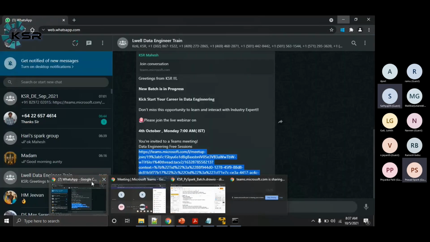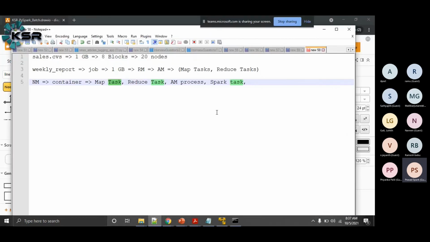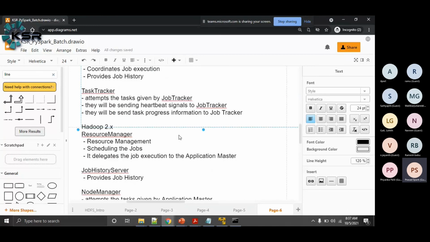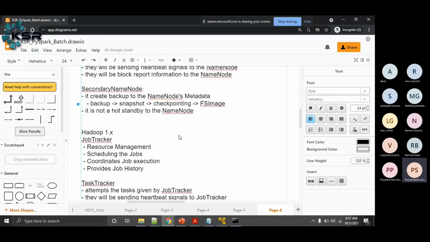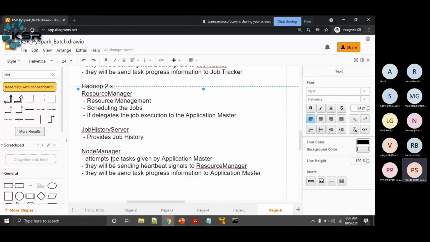So basically there will be only one application master running for one job. Okay. If you notice some difference here, all these things are mentioned as services. Name node as a service, data node as a service, secondary name node as a service, resource manager as a service, job history server as a service, node manager as a service, but application master is a process. What is the difference between a process and a service? If any process is running continuously in the background for a long time, that is a service. But application master is a process, right?